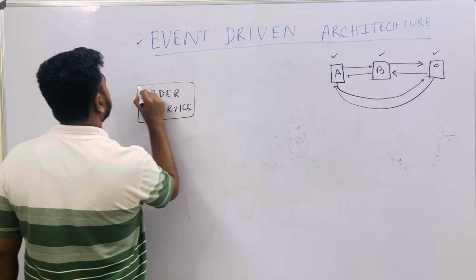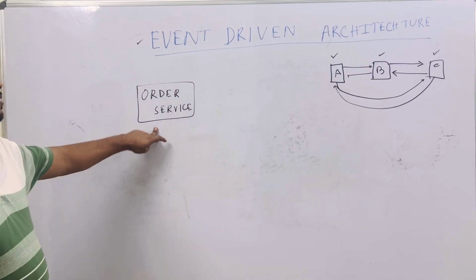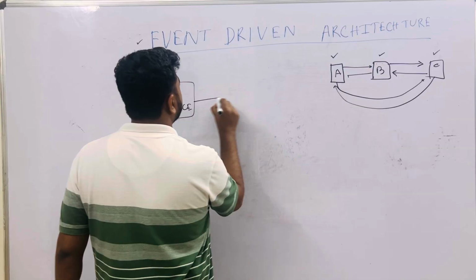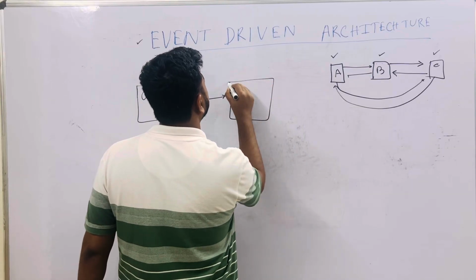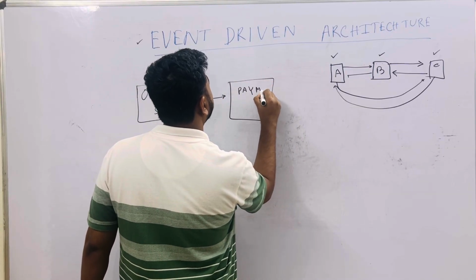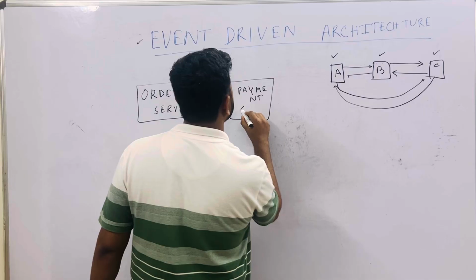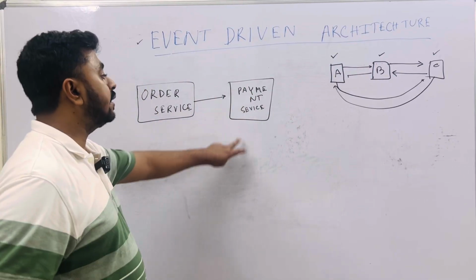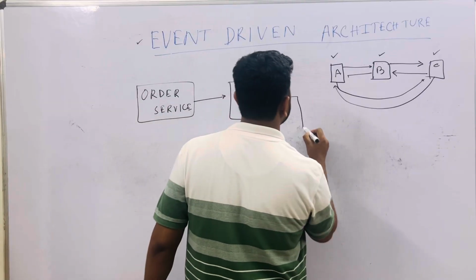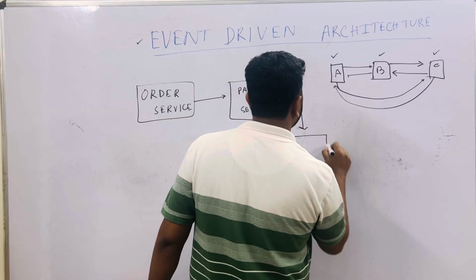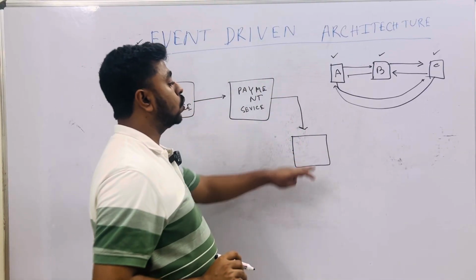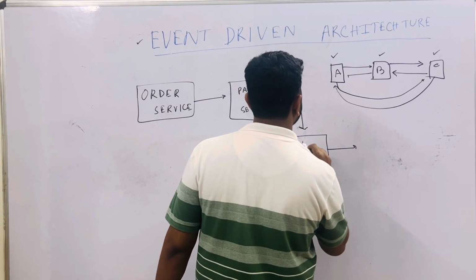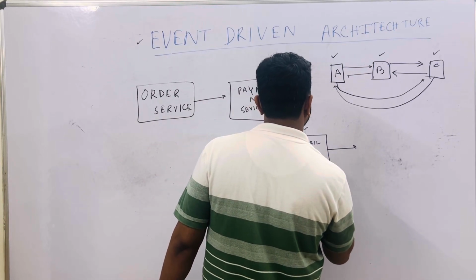What it does is only create the order ID, okay, and after the order service, a payment service will get called to take the payment for the corresponding order, and after the payment is done, one email notification should go to the corresponding seller. I am just assuming there is an email service, right.